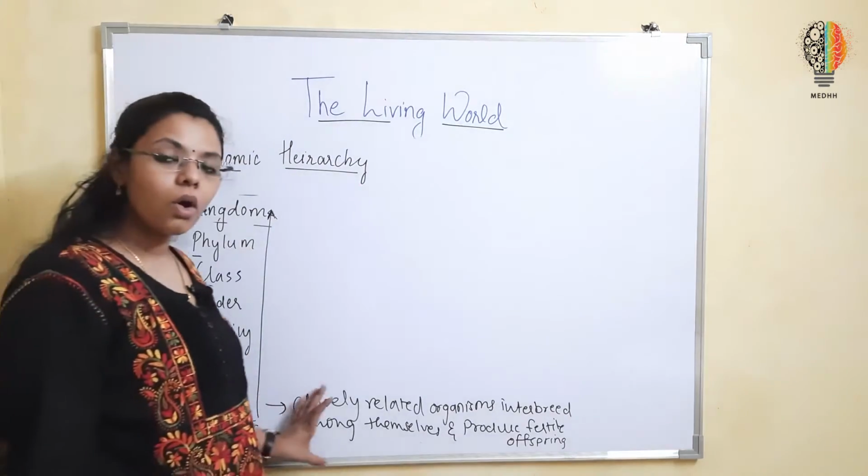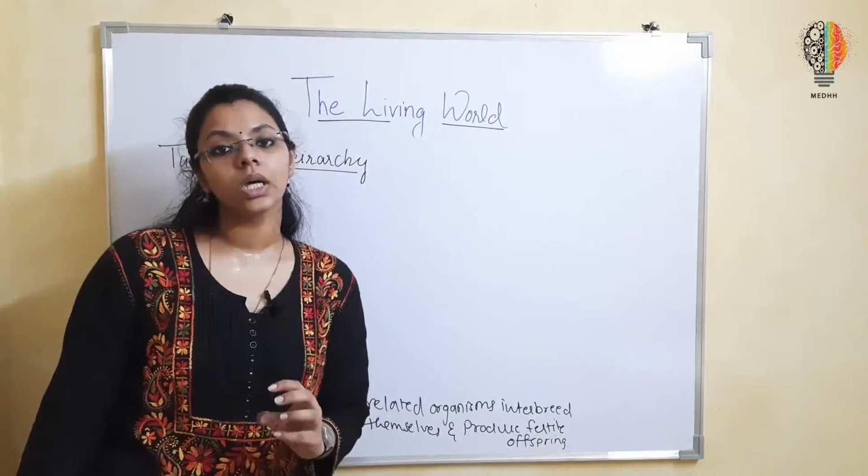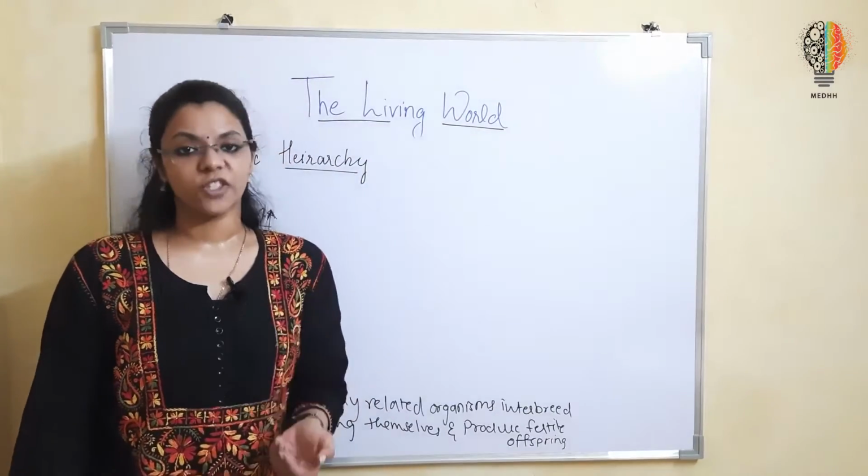Closely related organisms that can interbreed among themselves and produce fertile offspring.